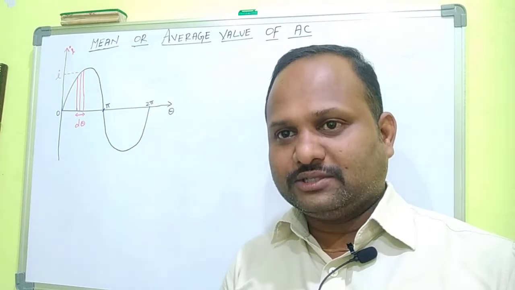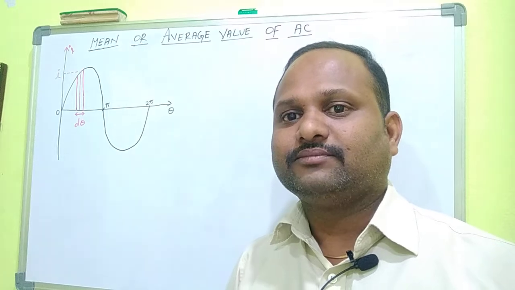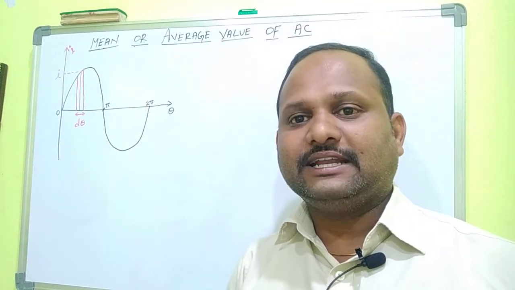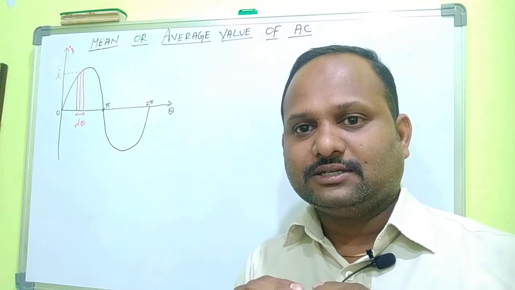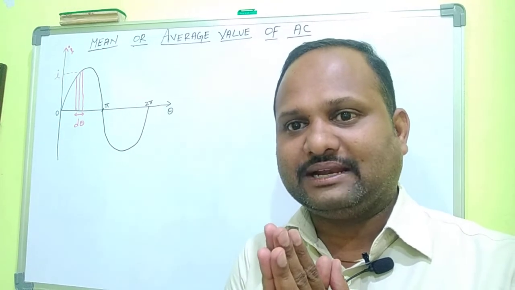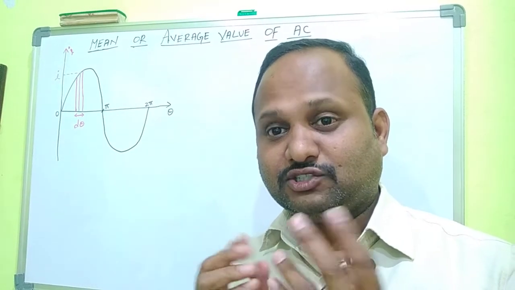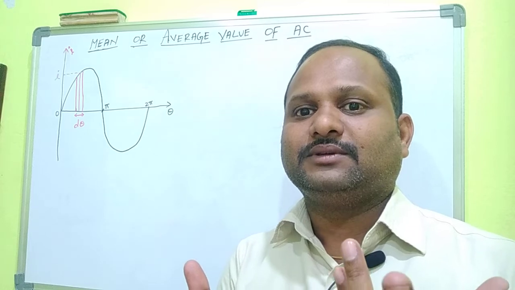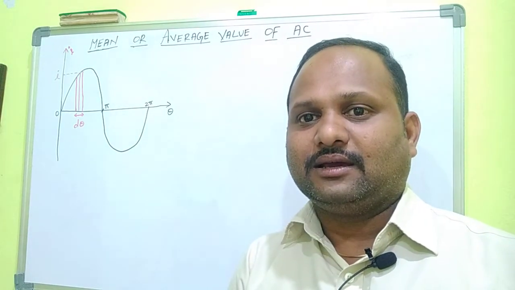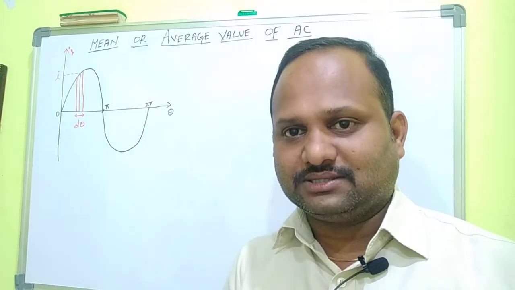In this class we are going to discuss the mean or average value of AC. AC is alternating current, you know very well. Alternating current is the current which changes its direction after regular intervals of time and it changes its magnitude continuously with respect to time. So what is the way to find the magnitude of current at a certain instant?